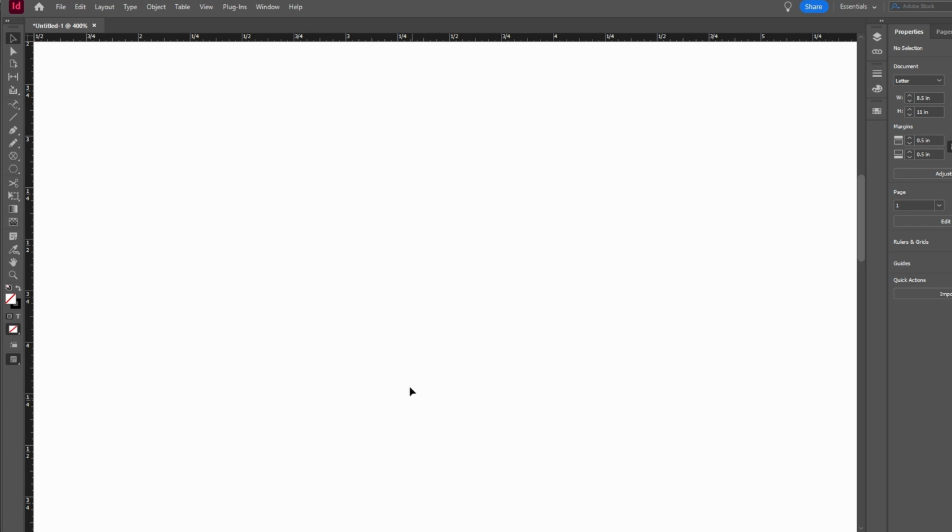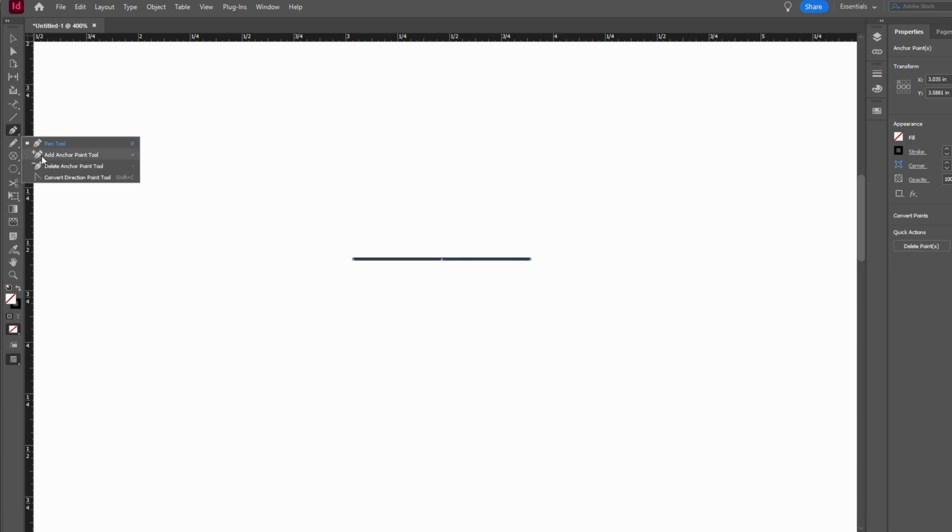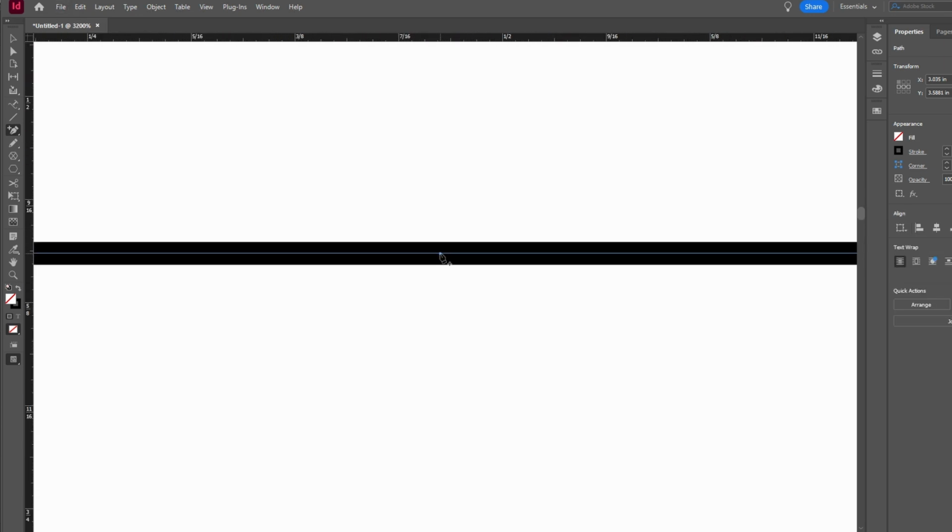Yo guys, in today's video I will show you how to curve text in Adobe InDesign. Use the line tool to create a straight line. Select the line and press P for the pen tool. Add anchor points and adjust handles to create a curved path.